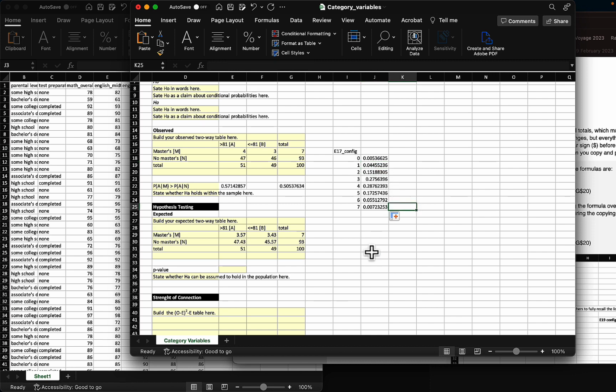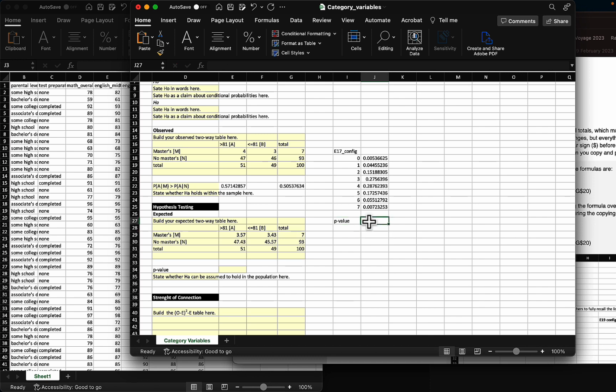And now what I need to do is look at my configuration. Here is my number 4. So it's this one. I'm looking at all the probabilities that are smaller than this one. It turns out this one actually is the largest probability, so in this case, I have to add everything. So I'm going to write p-value here, and compute the p-value.